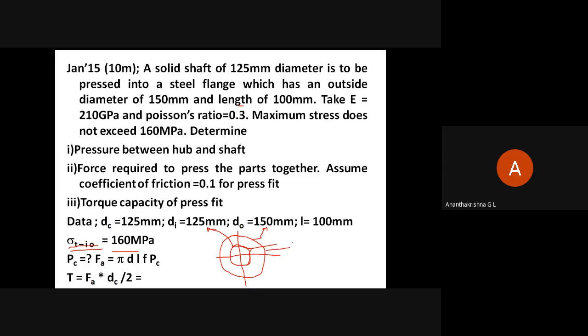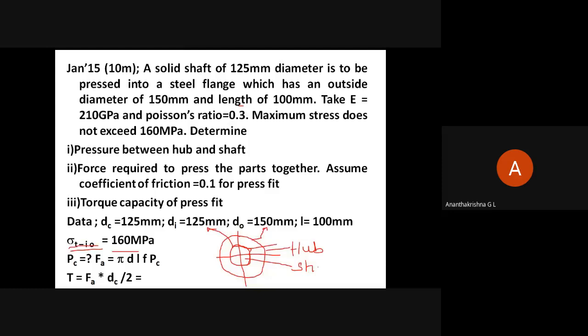This is the hub, and this is the shaft. So we need to find out the junction pressure using the sigma T at the inner surface of the outer cylinder equation.